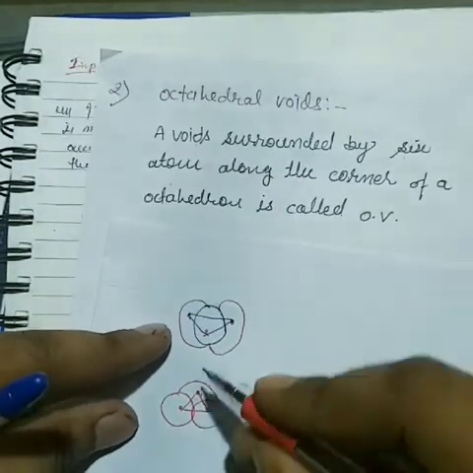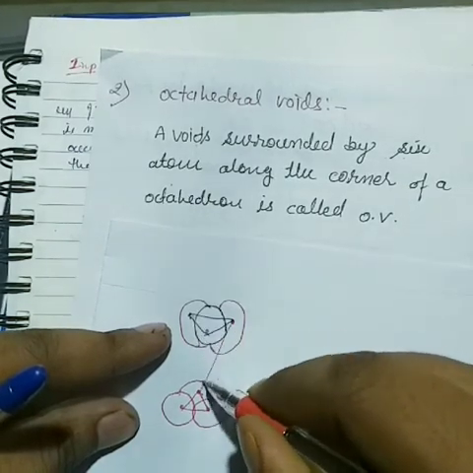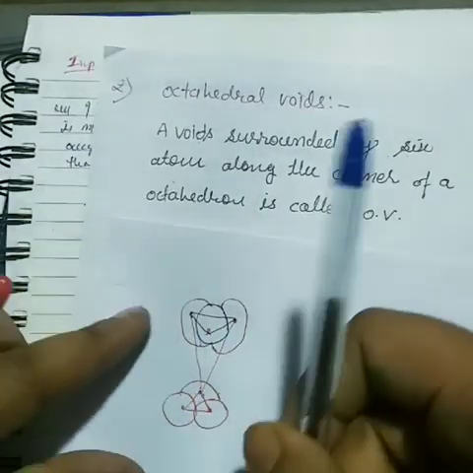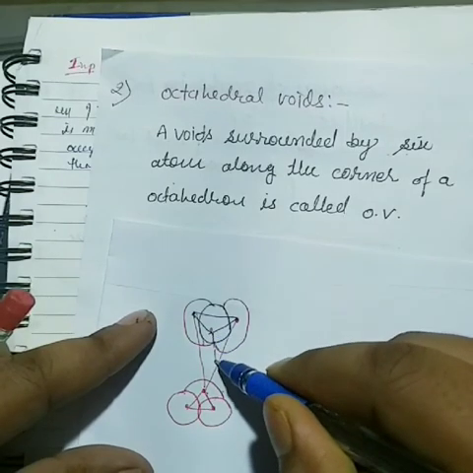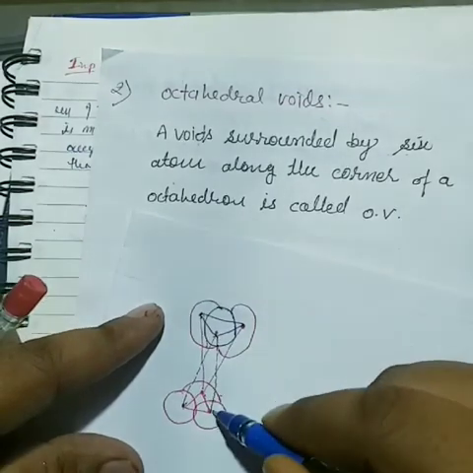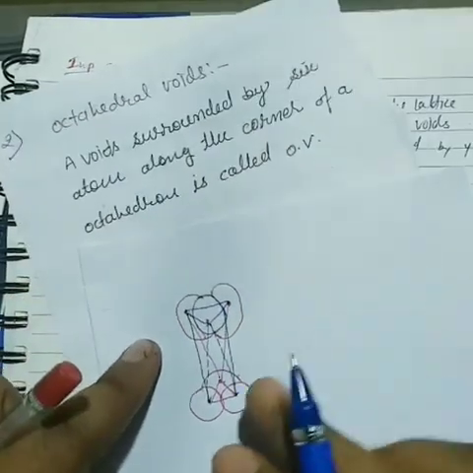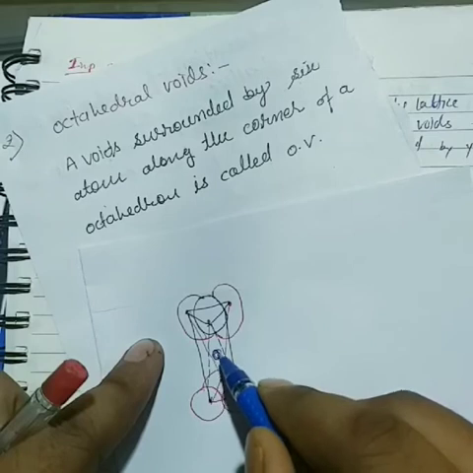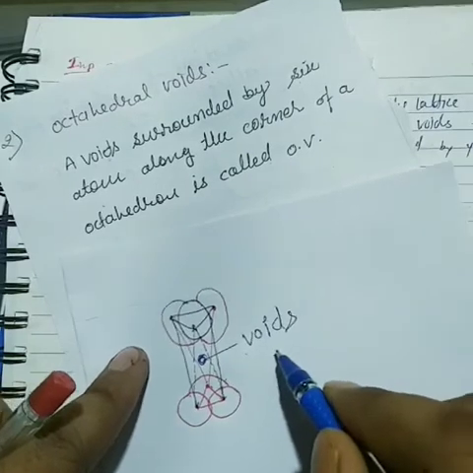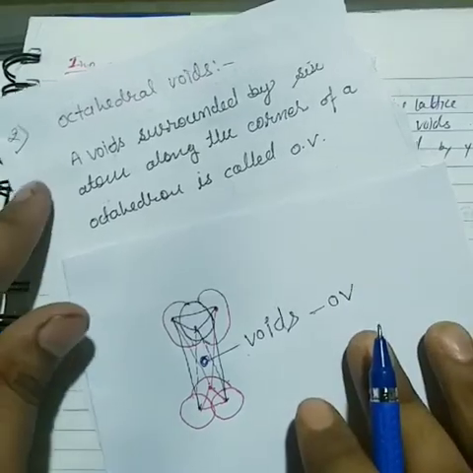Now if we connect each other's apex, see carefully each other's apex. Now I am drawing again in another color. Now here it is. We connect to each other, and it forms an octahedral structure. Now this particular point has a void, and this void resembles the octahedral shape, an octahedral void. Here it is very important.